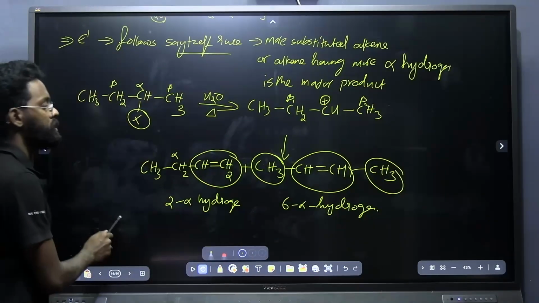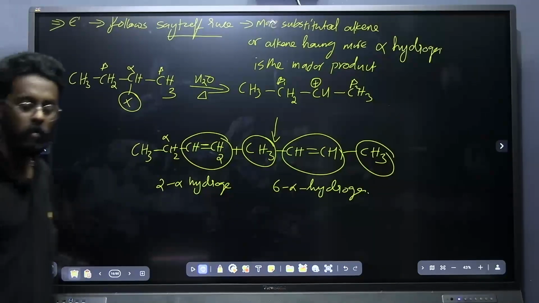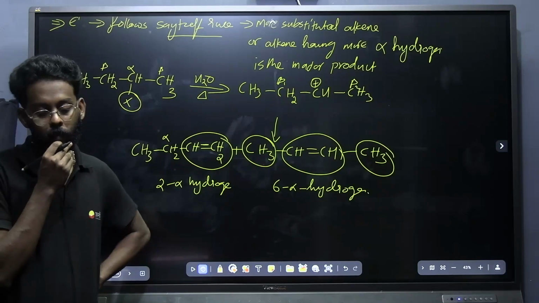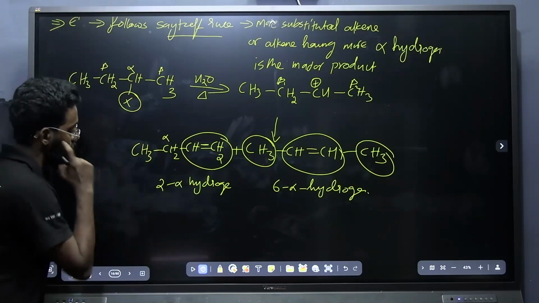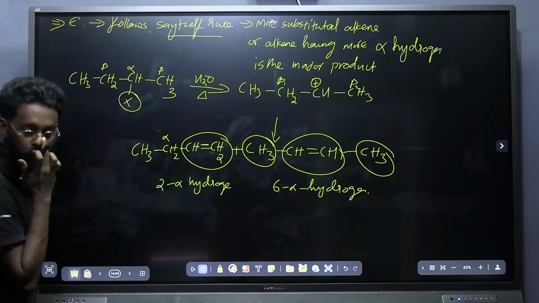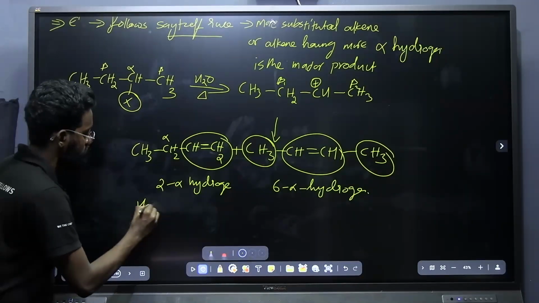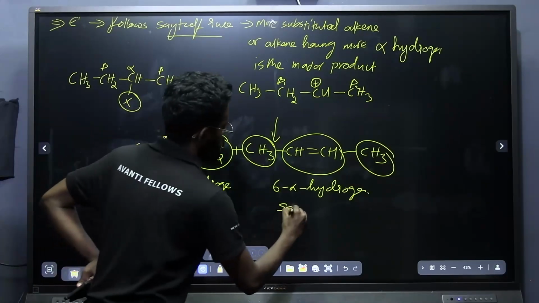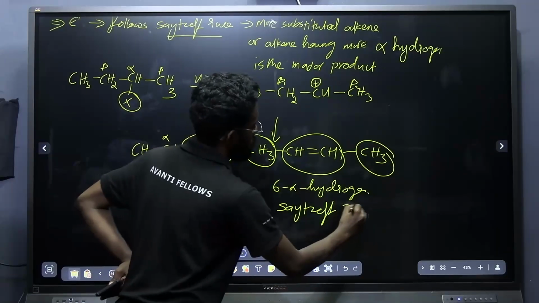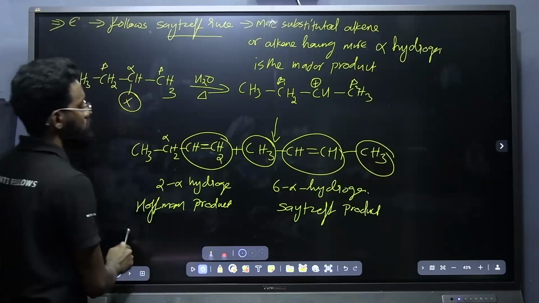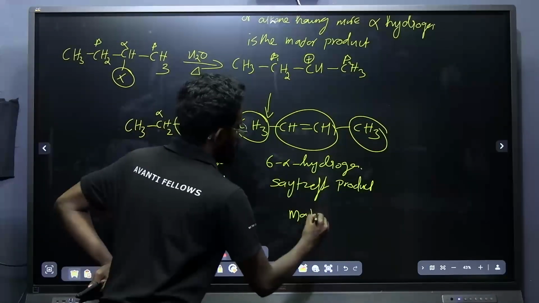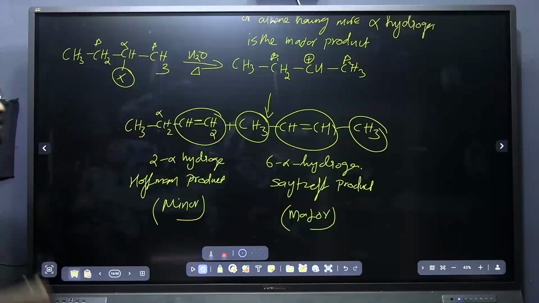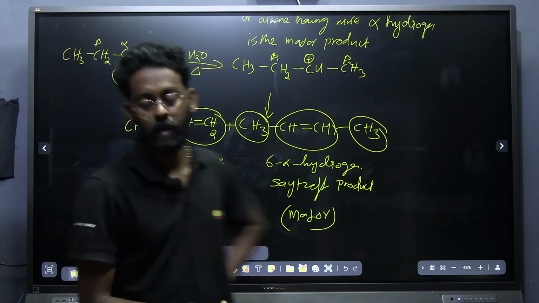So more number of alpha hydrogens means that is what type of product? Saytzeff or Hofmann? What about the first one? What is the name of this product? Hofmann or Saytzeff? Hofmann. Yes, very good. It is the Hofmann product. The second one is the Saytzeff product, and the Saytzeff product is the most stable one, the thermodynamically stable one. It is the major one, and this is minor. This is the same all the time in the case of E1 reaction.